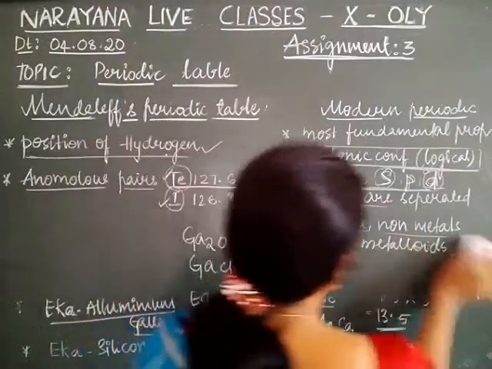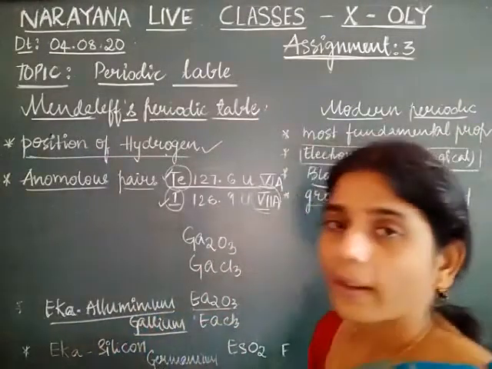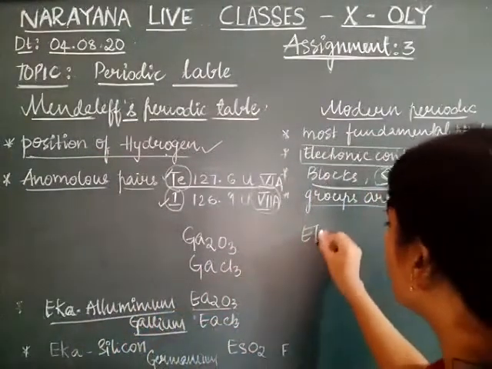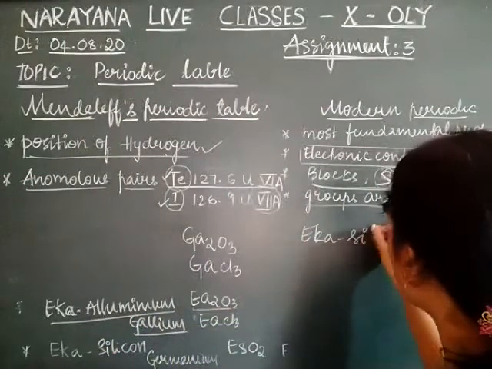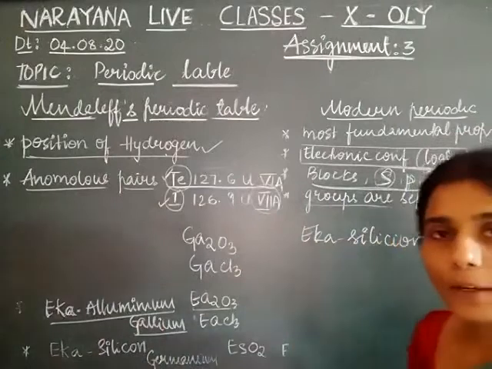One more element he has left the gap and gave the properties, eka silicon. Eka silicon means one more element with the properties of the silicon.